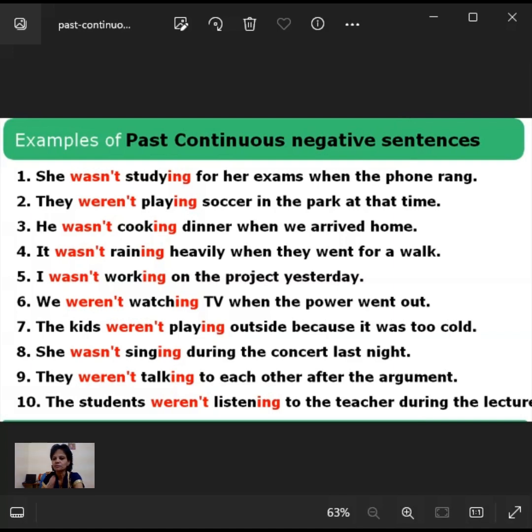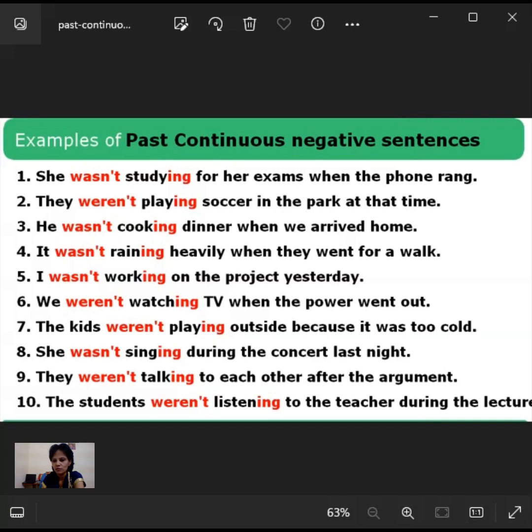And fifth one, was I working on the project yesterday? He is asking himself whether I was working on that work or not yesterday. He is asking himself whether I did work on this project yesterday. He's asking himself.